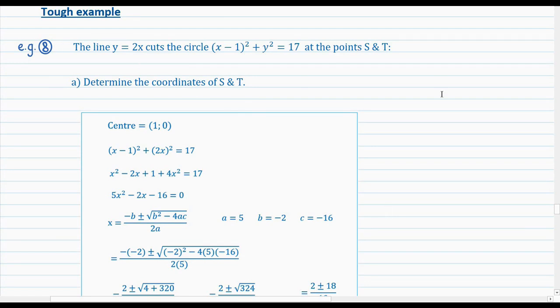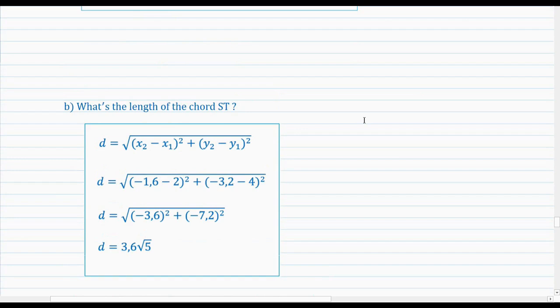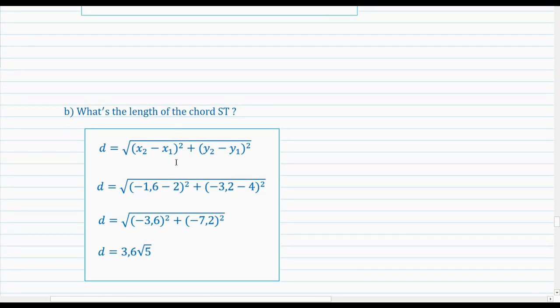So S and T represent 2 points along the circumference of the circle, and therefore the chord would represent the portion of the line y equals 2x that joins the points S and T. And once you've realized that, then you can just calculate the distance between the two using the basic distance equation. Then just sub in the x and y coordinates for the points S and T, and you finally get the length of the chord as 3.6 root 5.